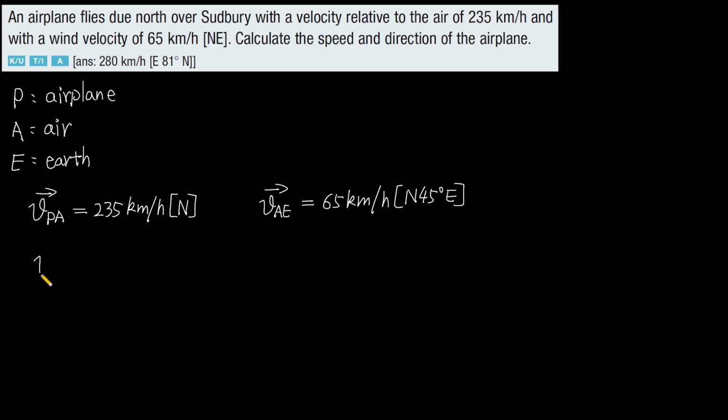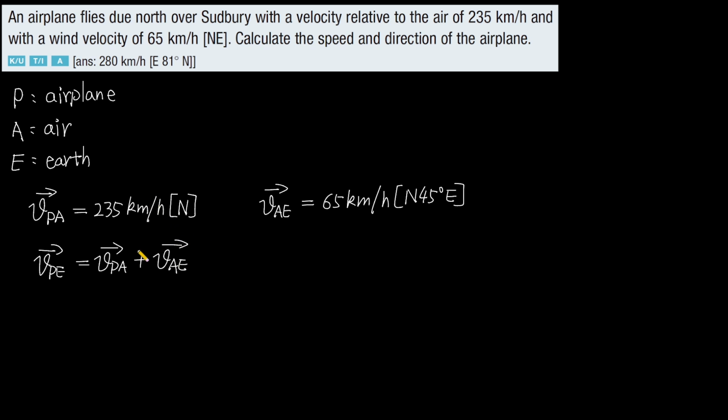Then the velocity of the airplane relative to the earth just equals the velocity of the airplane relative to the air plus the velocity of the air relative to the earth.